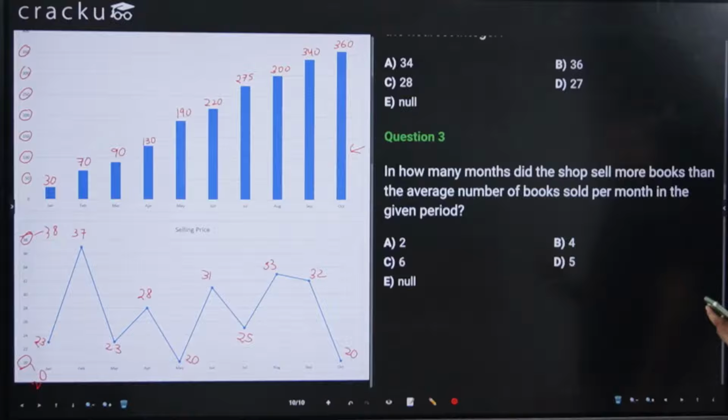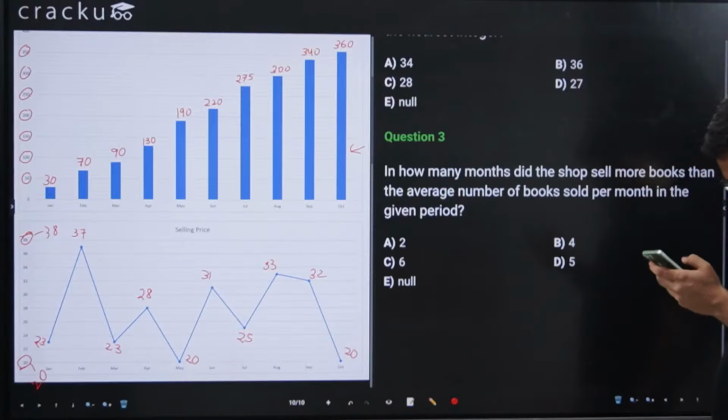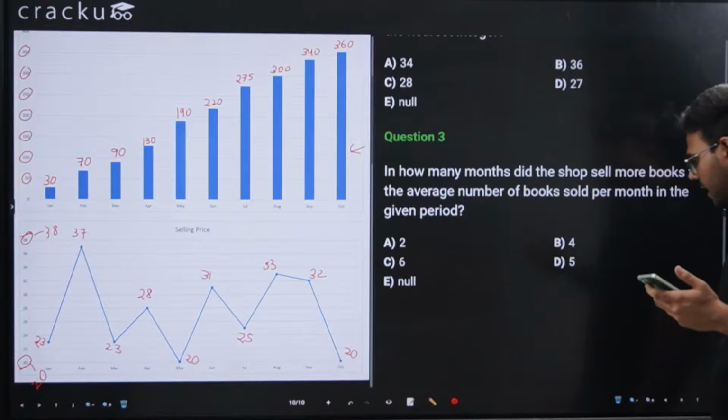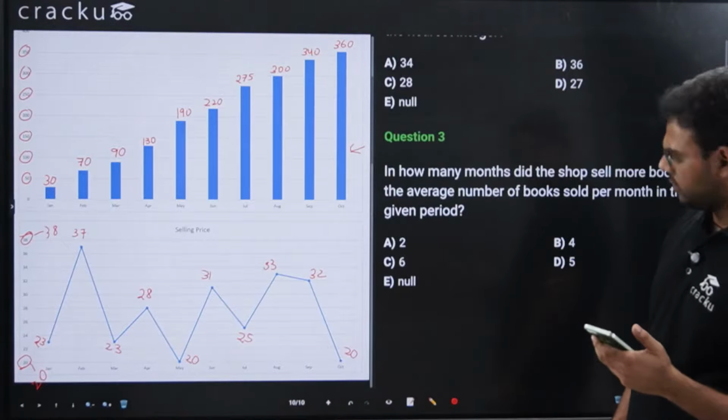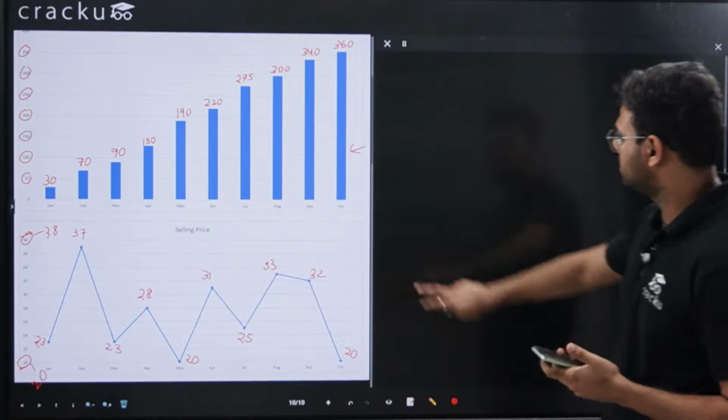Okay, 3 is B. I think 3 is D. It was Feb, March. Okay, let's see if 3 is B or 3 is D. 3 is D. Okay, yeah. I think 3 is D. So let's solve this one and then we'll discuss the answers to these questions.